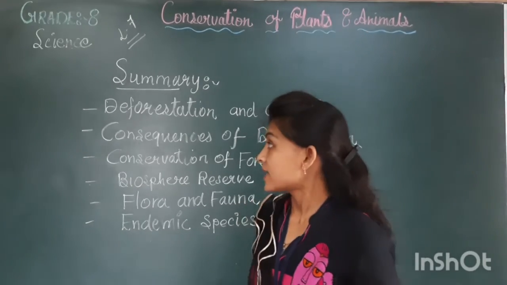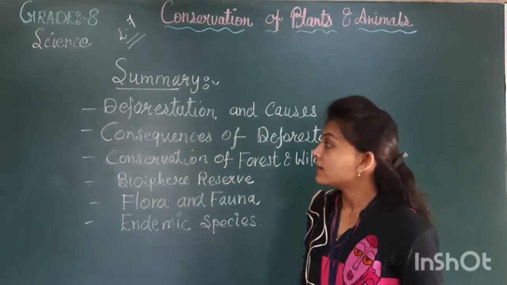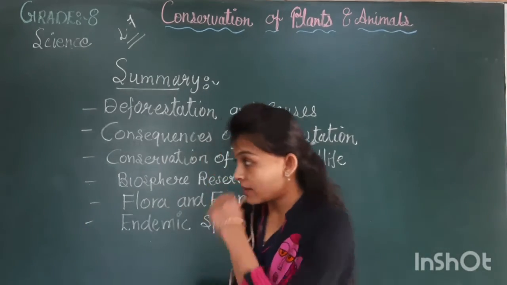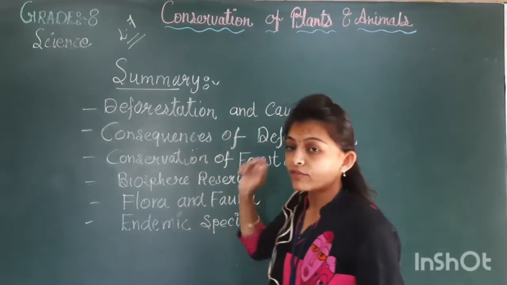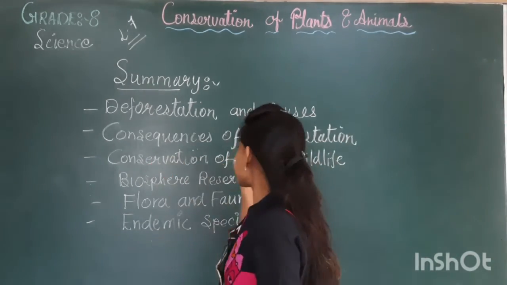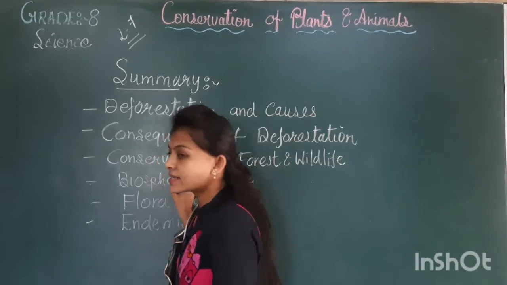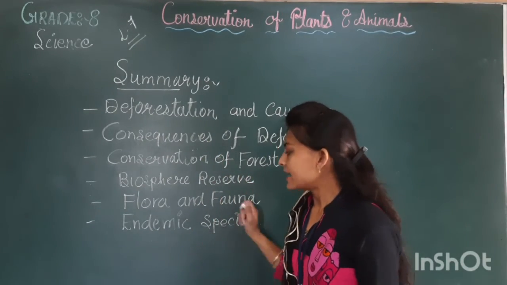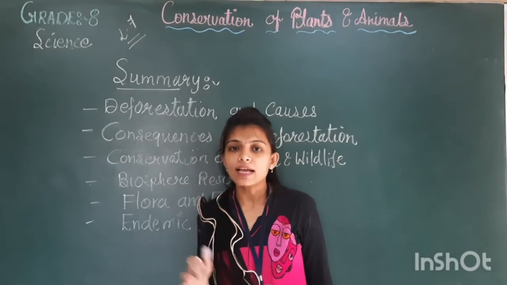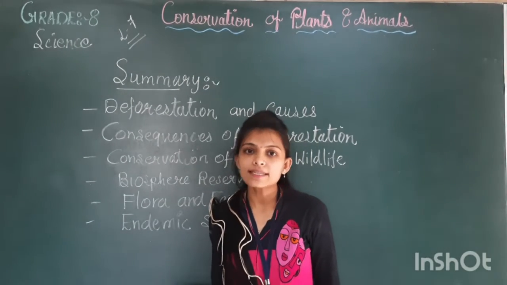Let's summarize today's session. There are a few points that I have written here. First, deforestation and its causes. Why are we doing that? Consequences of deforestation, the results or effects of deforestation. Conservation of forest and wildlife, that means conservation of biodiversity, biosphere reserves, flora and fauna, and endemic species. So these six points are what I have covered in today's session. The remaining points we will discuss in our next session.